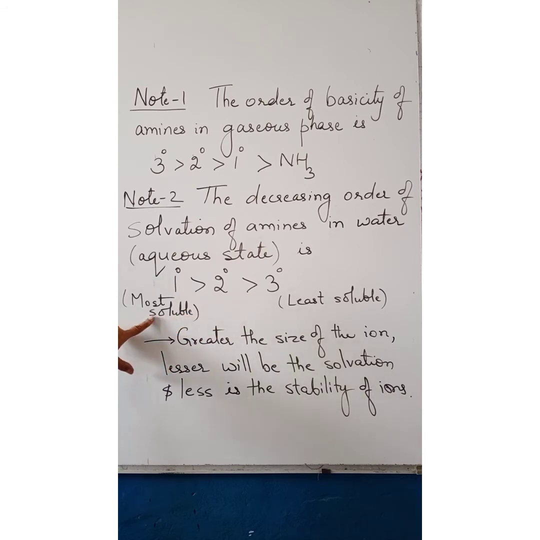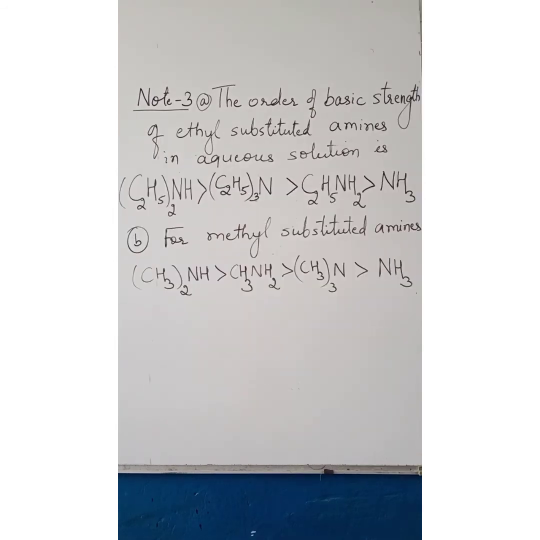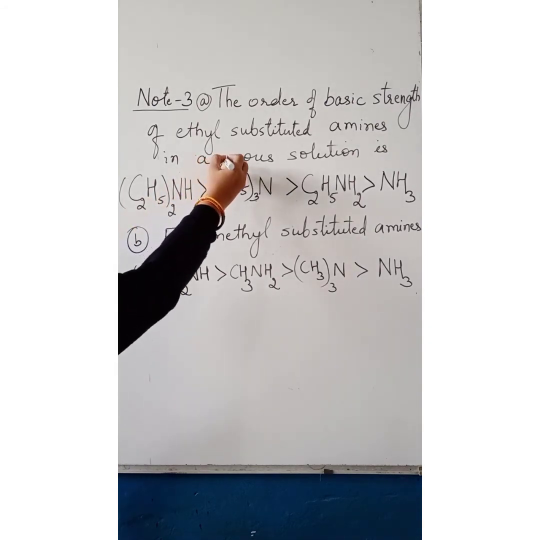This indicates that 1 degree alkyl amines are most soluble, whereas 3 degree alkyl amines are least soluble. Greater is the size of the ion, lesser will be the solvation of ions, and less is the stability of the ions. Now the order of basic strength in the case of methyl substituted and ethyl substituted amines in aqueous solution is different.